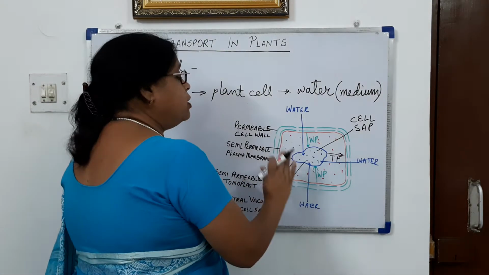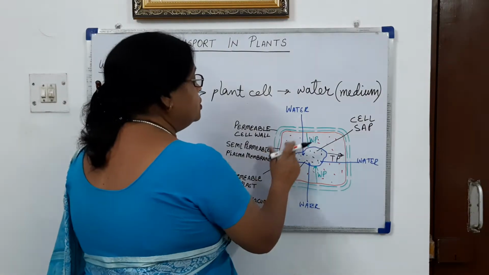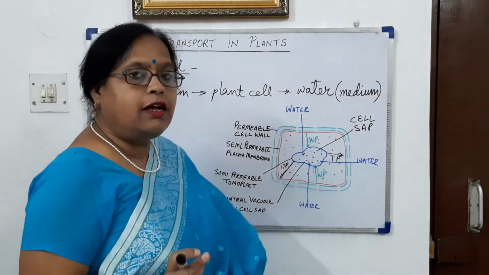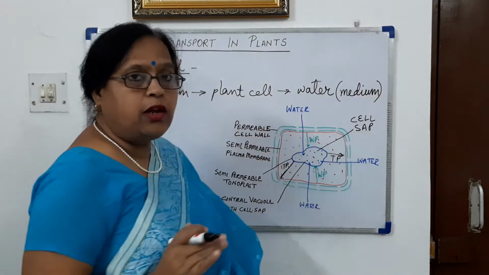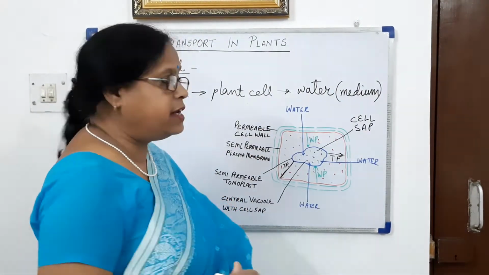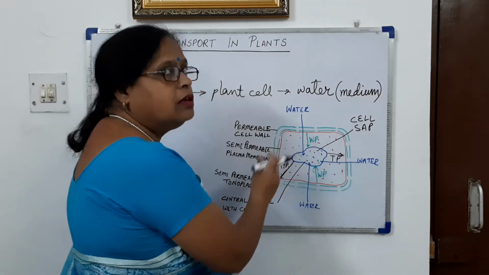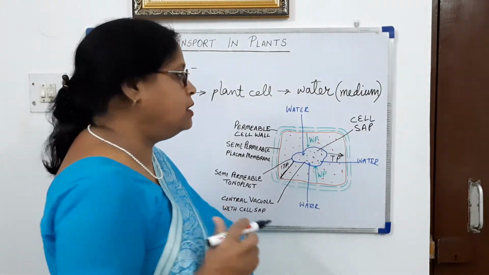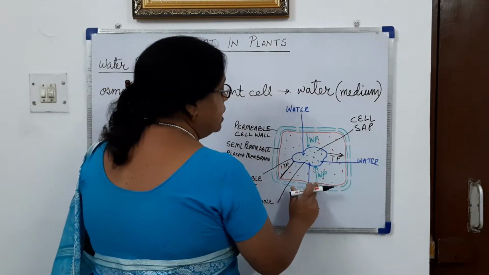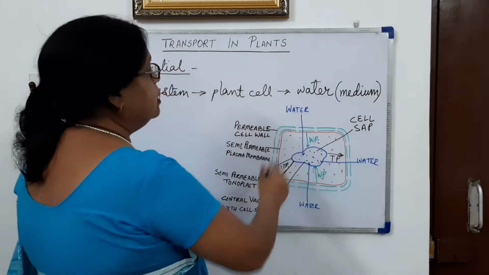And equal and opposite pressure is exerted on this solution to maintain the equilibrium of the cell. That equal and opposite pressure is created by the cell wall on the contents of the cytoplasm, and that pressure is called wall pressure. I have denoted it with WP.